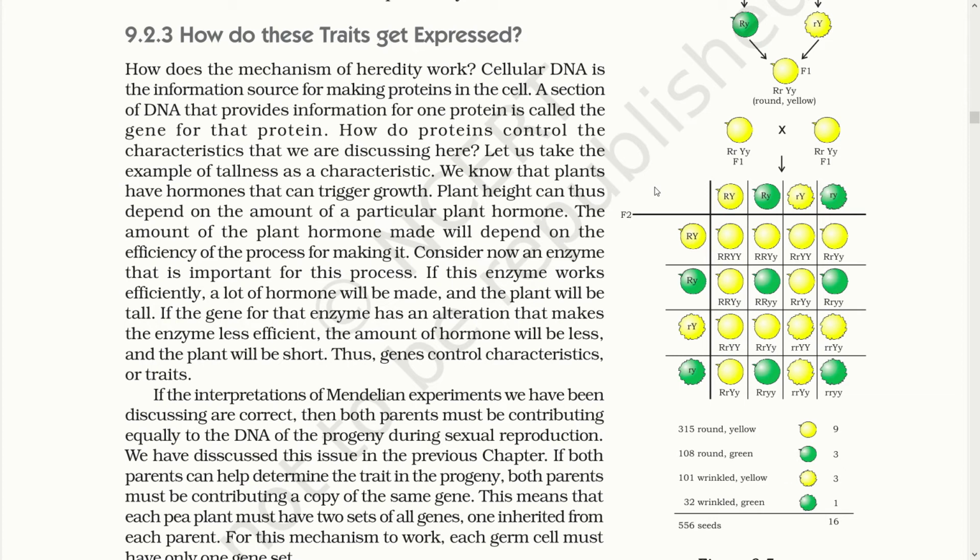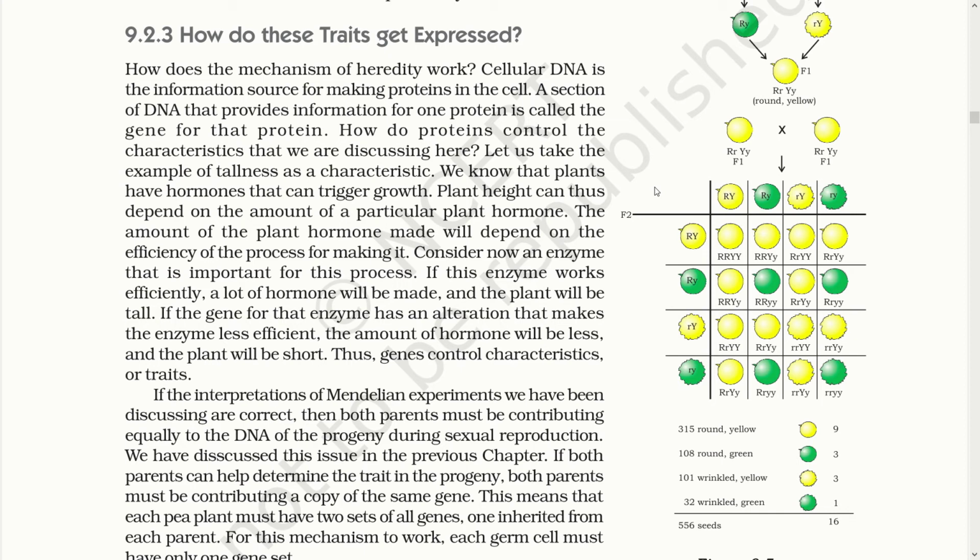Consider now an enzyme that is important for this process. If this enzyme works efficiently, a lot of hormone will be made and the plant will be tall. If the gene for that enzyme has an alteration that makes the enzyme less efficient, the amount of hormone will be less and the plant will be short. Thus, genes control characteristics or traits. If the interpretations of Mendelian experiments we have been discussing are correct, then both parents must be contributing equally to the DNA of the progeny during sexual reproduction.